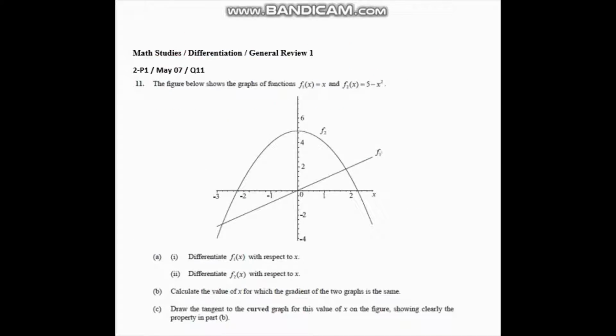I am asked to draw the tangent to the curved graph for this value of x, which I obtained in B, showing clearly the property in part B, which is that the gradient of the two graphs is the same. So since the gradient is the same, the tangent I'm going to draw is going to have to be parallel to the line f1. So I'm going to draw a tangent at x equals negative half, which I got in B, parallel to f1. And it should look something like this.